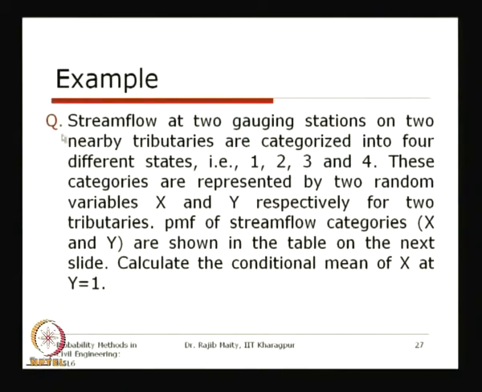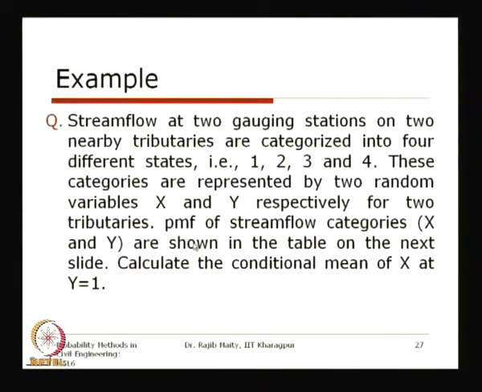So, that problem is that the stream flow at two gauging stations on two nearby tributaries is categorized into 4 different states, that is 1, 2, 3 and 4, and these categories are represented by two random variables, x and y. So, for two different tributaries, there are two random variables for their category of stream flow.